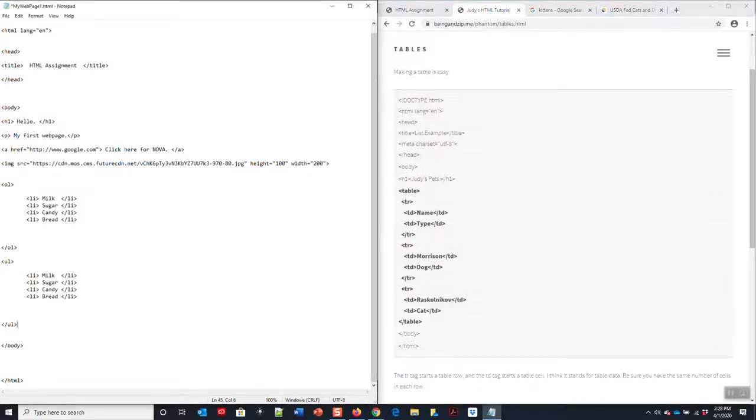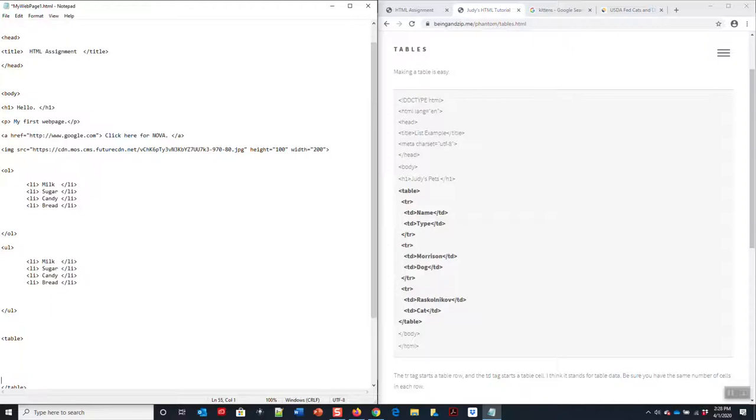So after we do our ordered list, we have a tag called table, and in this tag called table, we also want to close our tag called table. Now, tables are a little complicated, but you're going to get the picture of this. A table basically means first row right here, data 1, data 2.